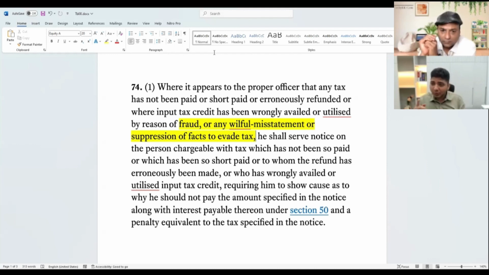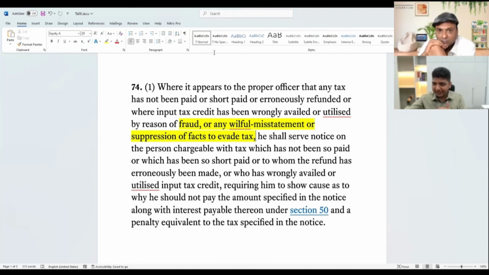That becomes fraud. Whereas willful misstatement basically means, the difference between willful misstatement and suppression is that suppression is keeping quiet, whereas willful misstatement is a lie. At best it is a lie. A lie becomes a lie when I know that it is a lie. So willful misstatement means I have told something wrong. Sometimes I get WhatsApp messages saying that UNESCO has declared the Indian national anthem as the best national anthem in the world. Now, if I just forward it to somebody else, it is a misstatement, because I am making a statement which is not true.